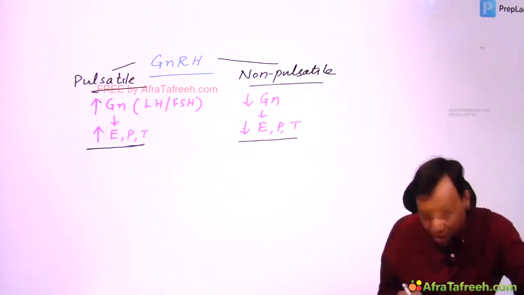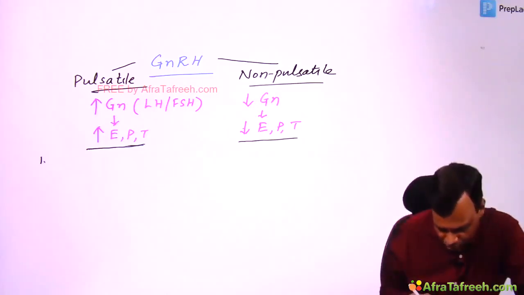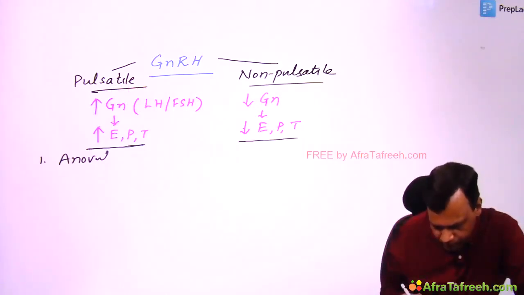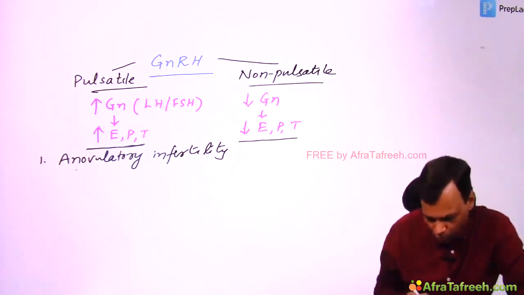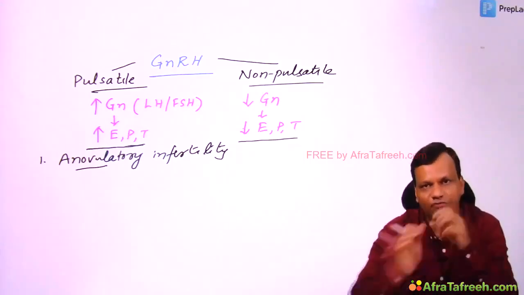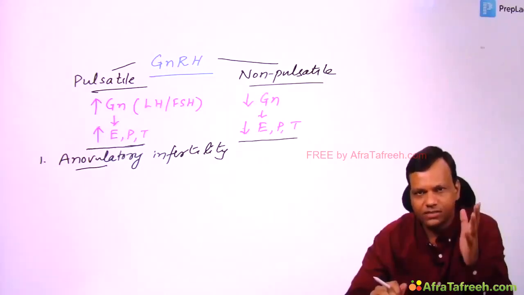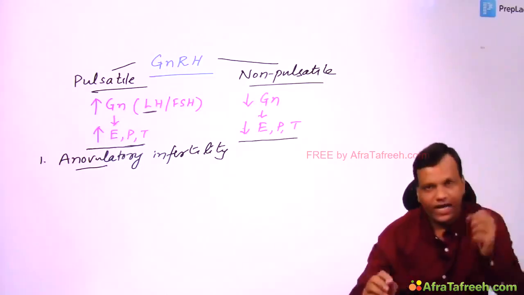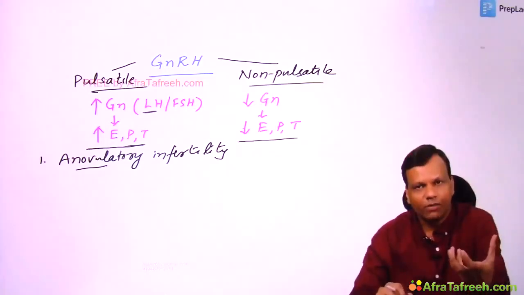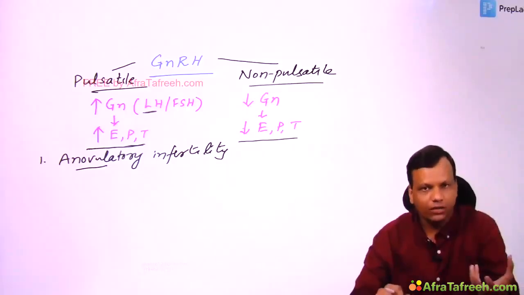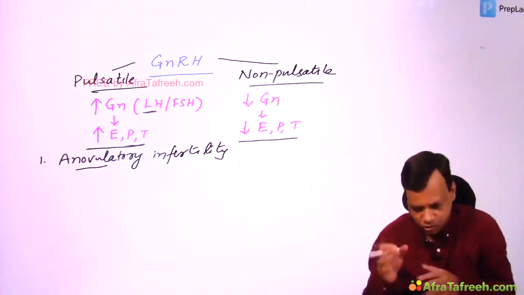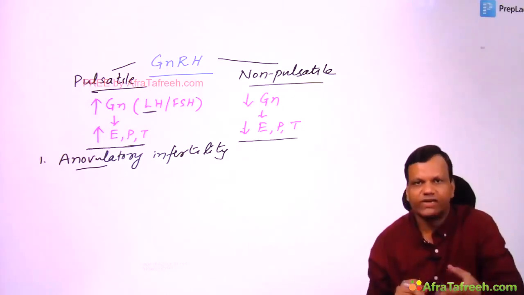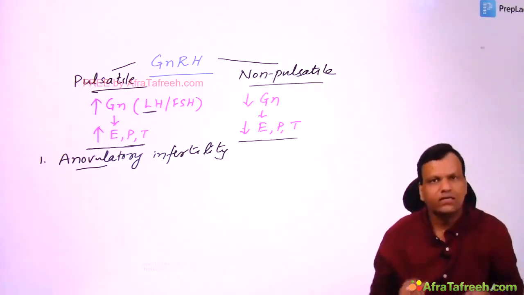In which condition do we want to increase sex hormones? Like in case of anovulatory infertility. We know ovulation is required for fertilization. And which hormone triggers ovulation in the mid-cycle surge? Yes, it is the LH surge. So when LH suddenly increases, that leads to ovulation. But if the LH surge is not present, ovulation will not occur, and if ovulation does not occur, pregnancy cannot occur. So the condition is called anovulatory infertility. So GnRH, when we give it in pulsatile manner, will increase LH, induce ovulation, and that can treat infertility.